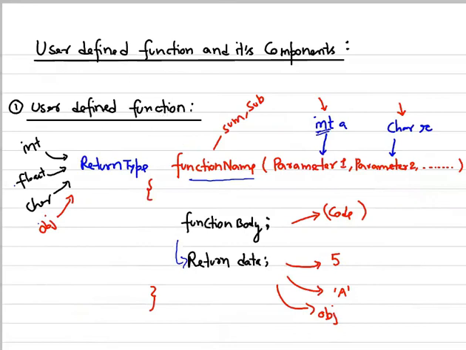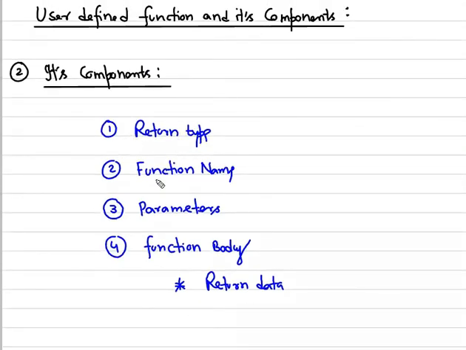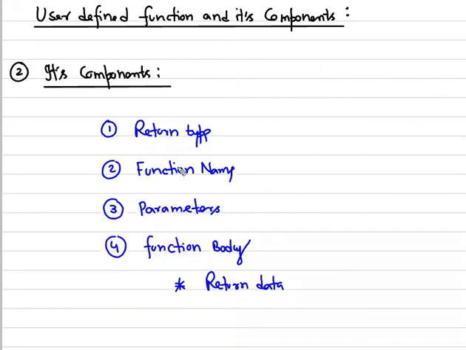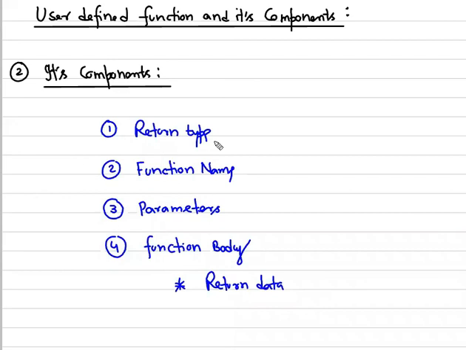But what about the components? Can you guess what the components of defining a function would be? These are the components: return type, function name, function body, return data, and the parameters. You don't need to remember these things. If you have understood this concept well, then you don't need to remember the names of these things in sequence, and you would know how to write a function quite easily. So these are the components: return type, function name, parameters, and function body.